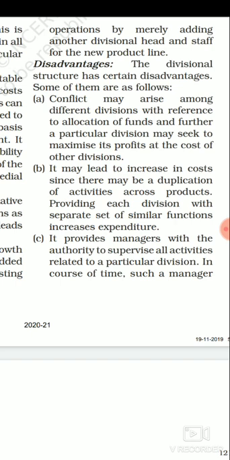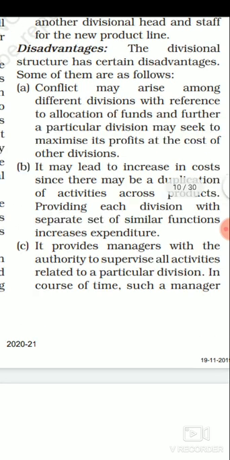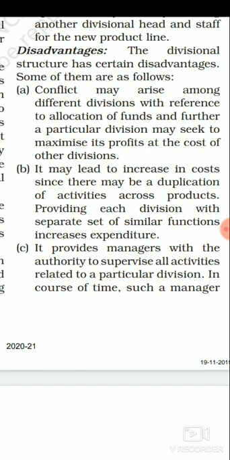Conflict basically means there are more chances of conflict arising between the different divisions, and the reason for this conflict is that sometimes the people working inside the division unit, or the division head, are not satisfied with the allocation of funds done by the business enterprise to a different division unit, right? So sometimes this allocation of funds may create a conflict among the different division units, which is going to give losses to the business enterprise.